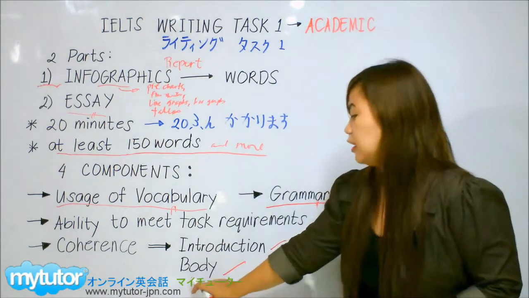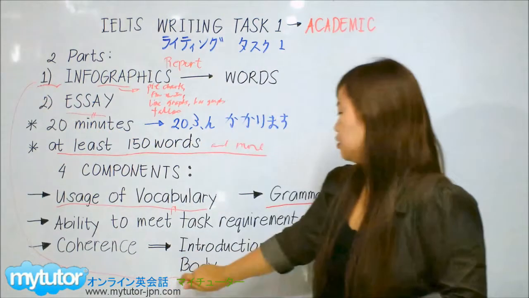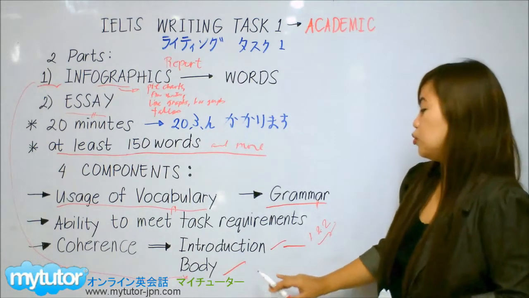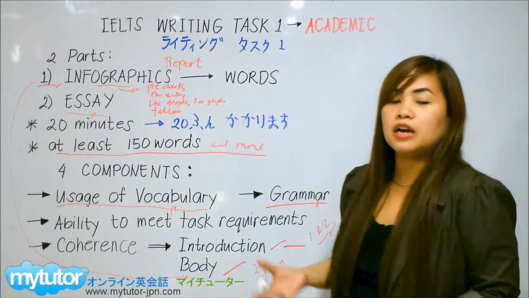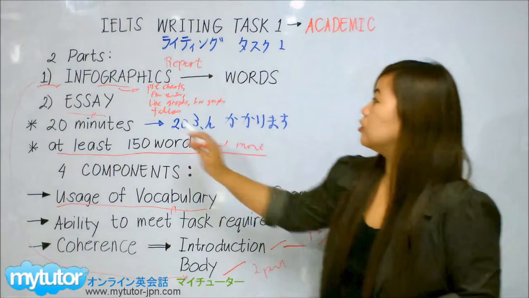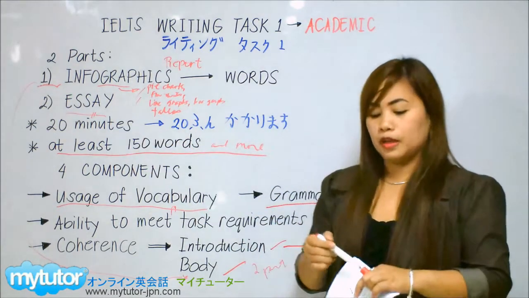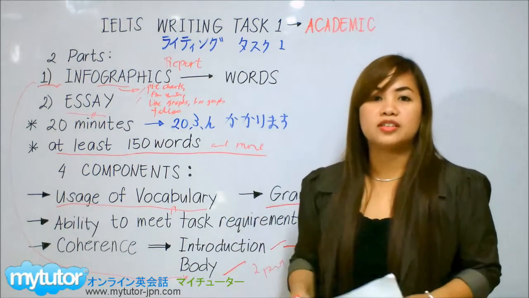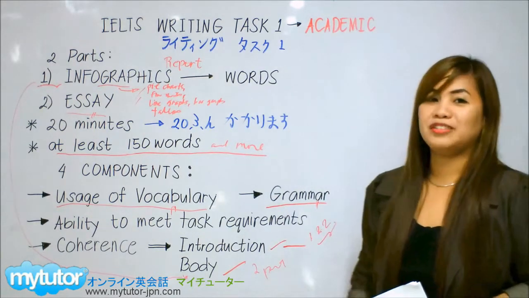Secondly, the body. Depending on which infographic you get in your test, you can split the body into two parts. Or if you're given, for instance, a diagram, like a flow chart, you don't have to split it because it's a process, a life cycle. So only one paragraph will do.